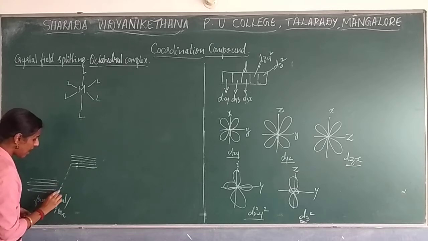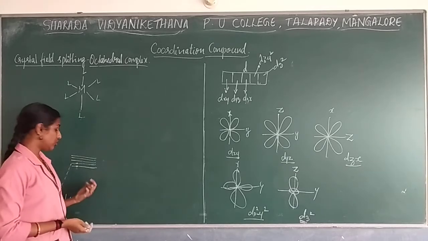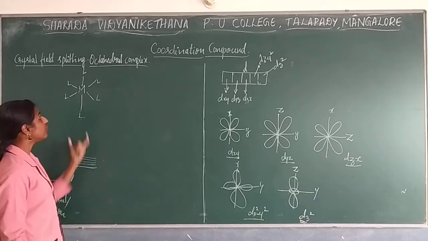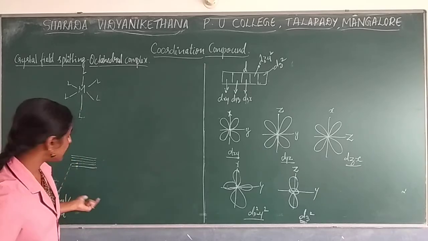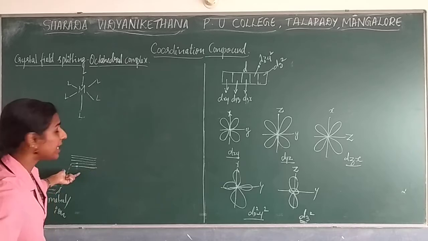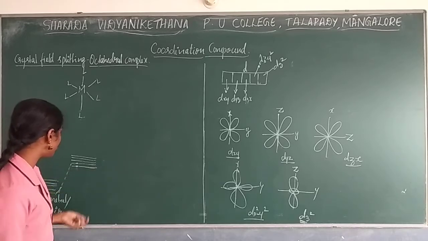So this is the average d orbital energy when you go with an octahedral complex. This you need to write. This is nothing but the average energy, which it will be showing over here.